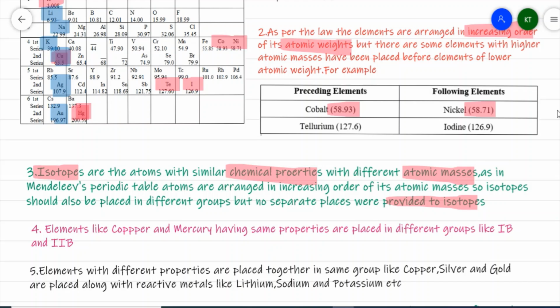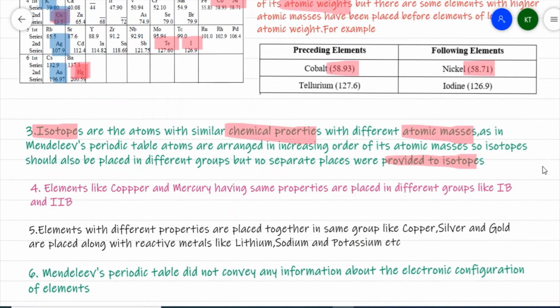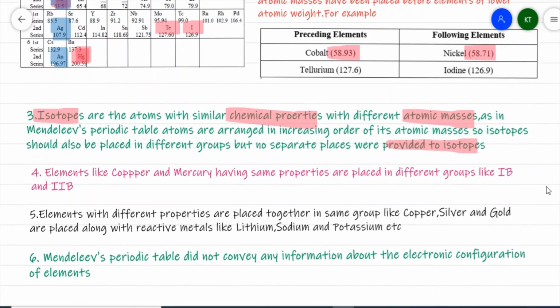Lithium, sodium and potassium are highly reactive, while copper, silver and gold are least reactive, but somehow they have been placed together. So elements with different properties have been placed together, and elements with similar properties are placed at different places. This serves as a drawback for Mendeleev's periodic table.